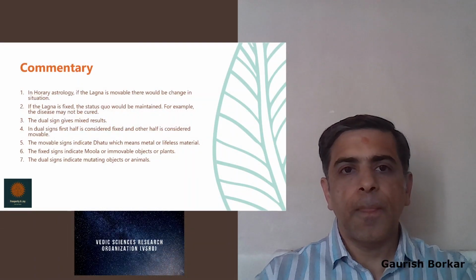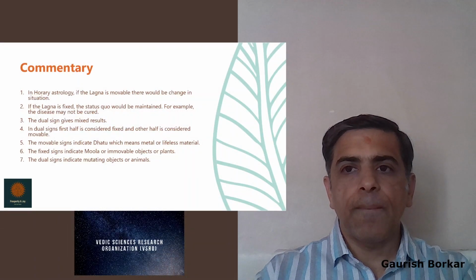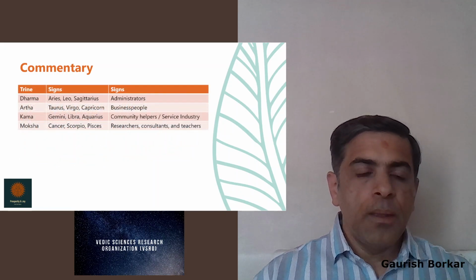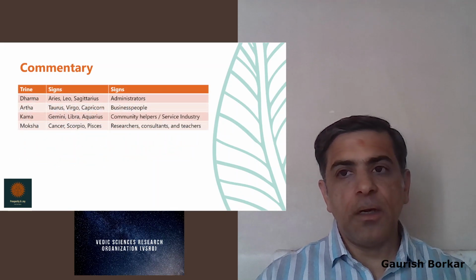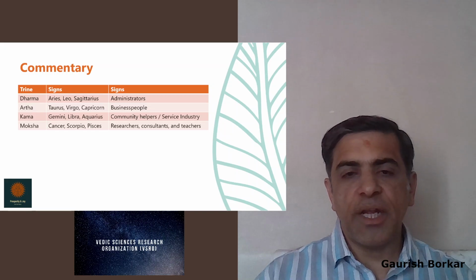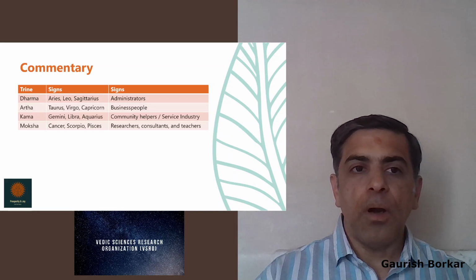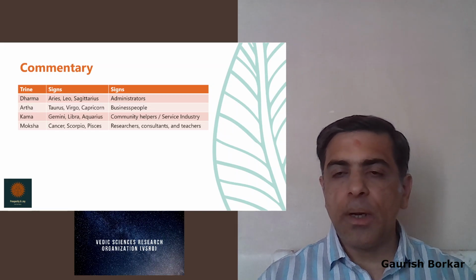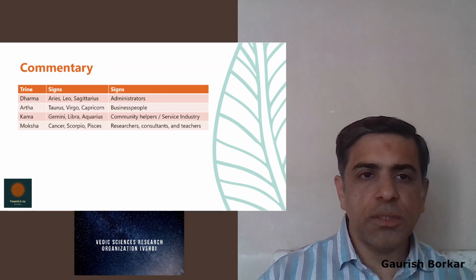Now let's look at the trines. Here is the next part, and that is the four trines, the Dharma, Artha, Kama and Moksha, or the Purusharthas.